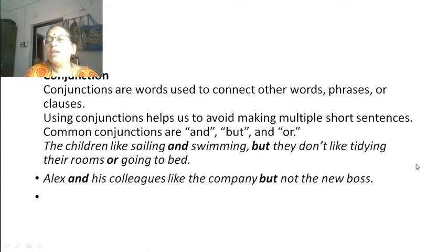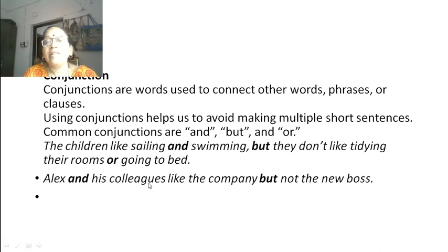They don't like tidying their rooms is another sentence. So these are joined by the word but. Or going to bed. Another part is also joined to this main sentence by the word or. So this is how the conjunction works.